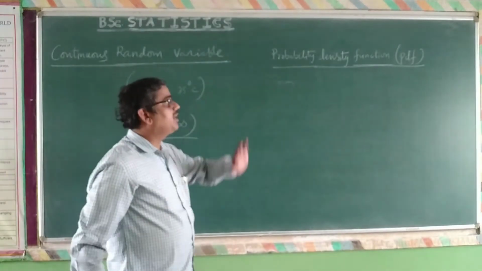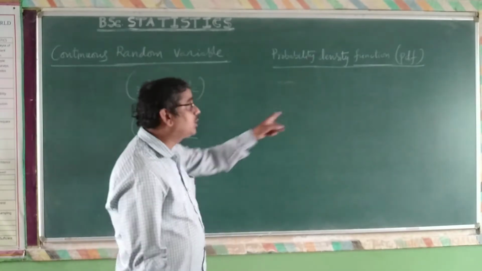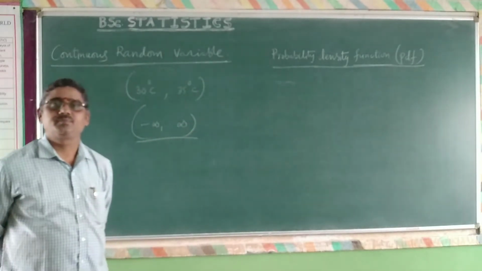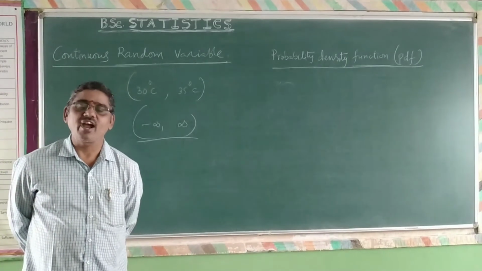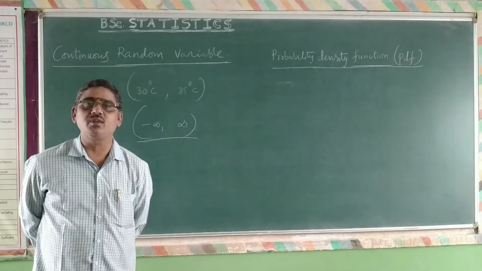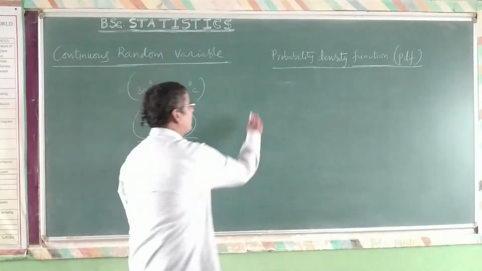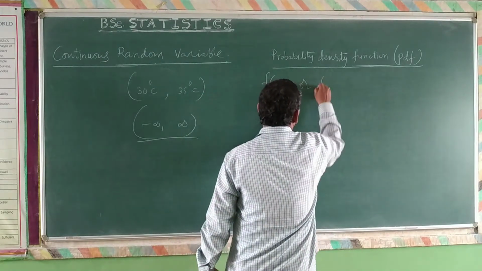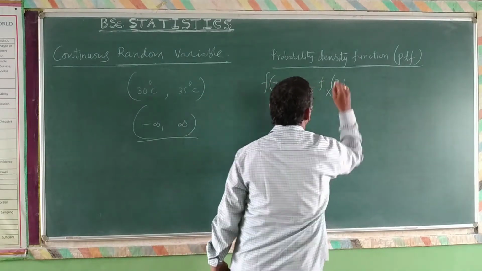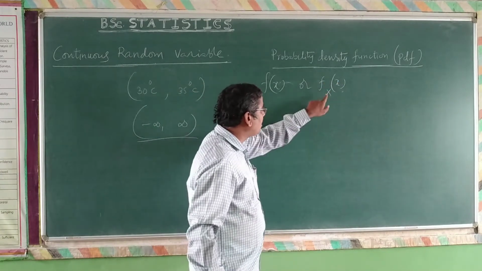Now come to the probability density function. The probability density function is related to the continuous random variable. The function defined for a continuous random variable is nothing but probability density function. It is denoted by f of x. It is also denoted by f subscript X of x, capital X indicating this is the function of this random variable.